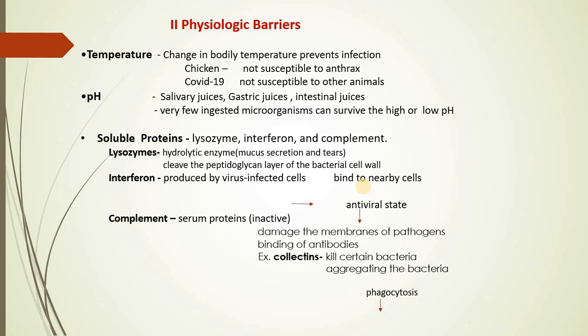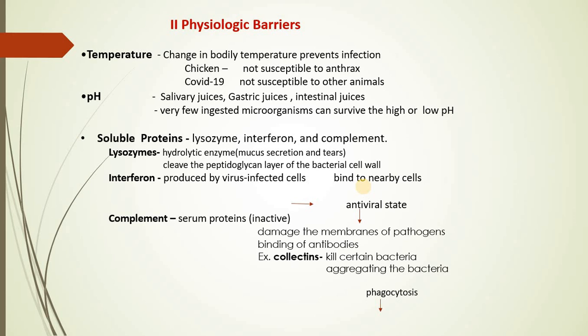Then there are different types of complement. Complement are actually serum proteins which are always seen in the circulation and they are in an inactive condition. Now these serum proteins become active and they help in damaging the membranes of the pathogen by binding to the pathogen and then bringing about the lytic action.